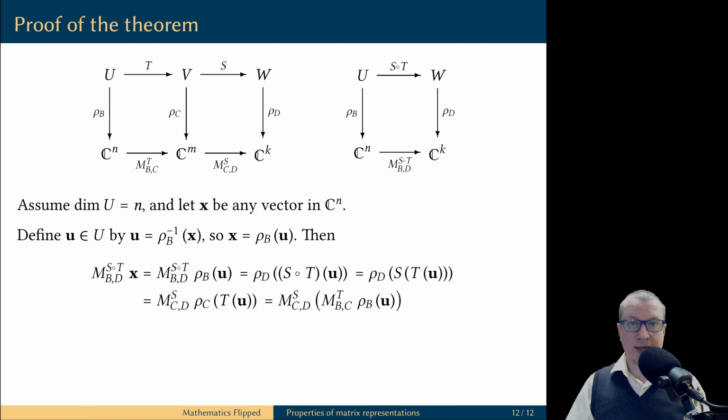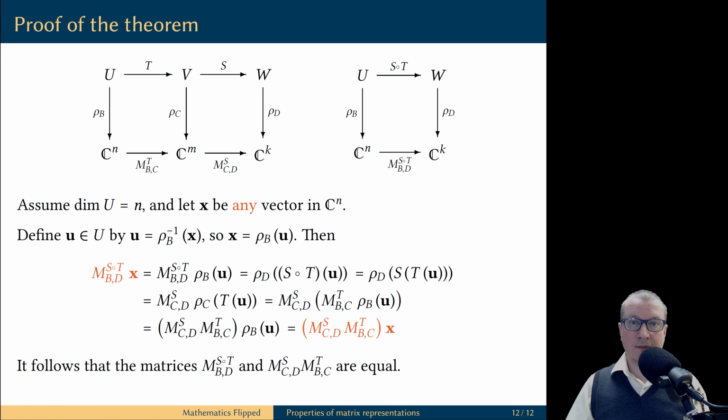To see how it was done, pay attention to the diagram on the left, but now the left square of this diagram. Next step is the associative property of matrix multiplication. And the last step is to recall that rho B of U is the vector x. Once again, we see that these two matrices multiply all possible vectors x to the same result. Therefore, they are the same matrix.